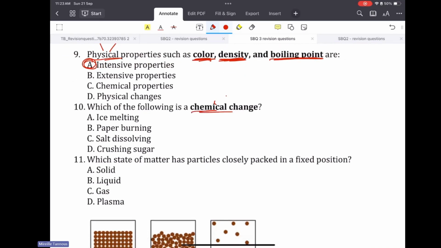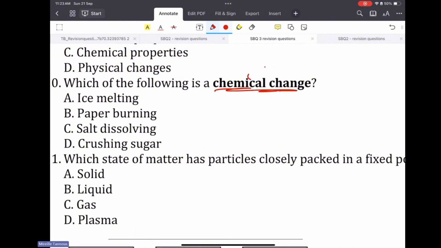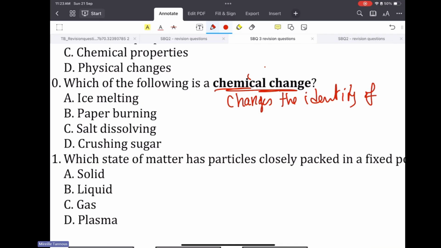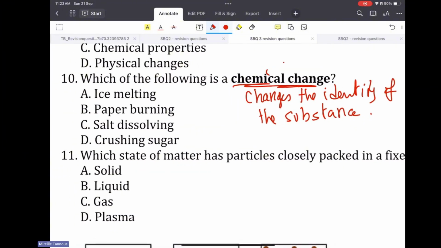Which of the following is a chemical change? Chemical change is a change that changes the identity of the substance. So the substance does not stay the same. Look for words like rusting, flammable, burned, effervescence, these things.